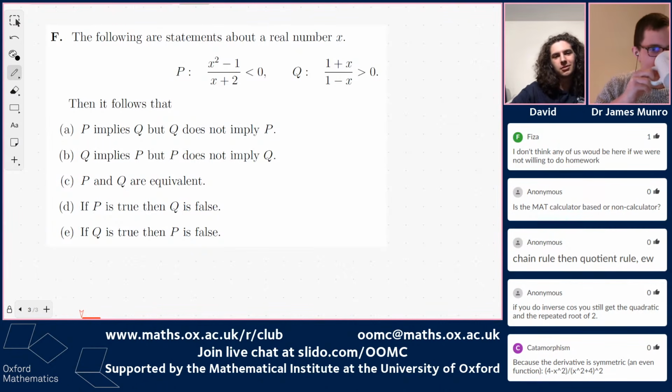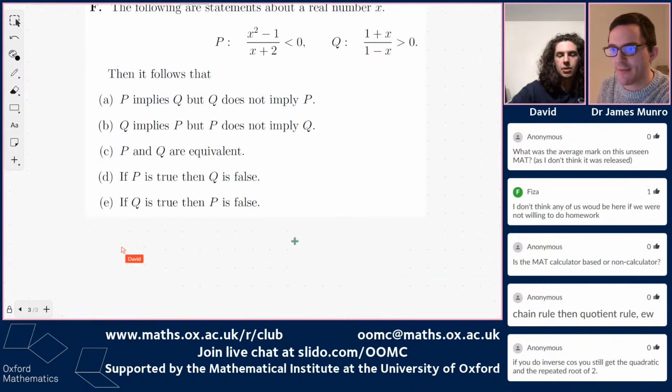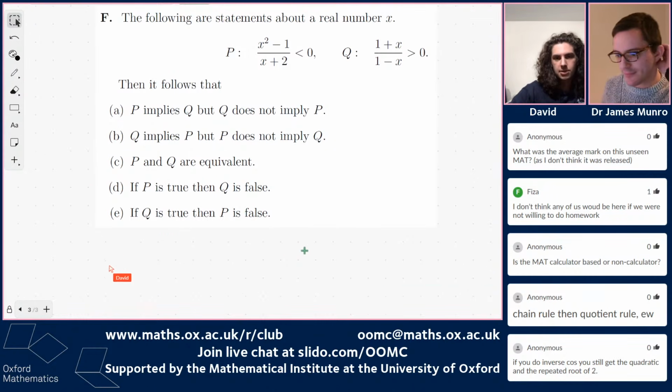Well, we can check for what values of x is P true. So we can start with P, and then we can see whether that implies Q or not. Okay. So I agree that P is this statement that might be true, it might be false. I think it's true for some numbers. So let's check when it is true. And then we can do the same for Q, but let's do it first for P.